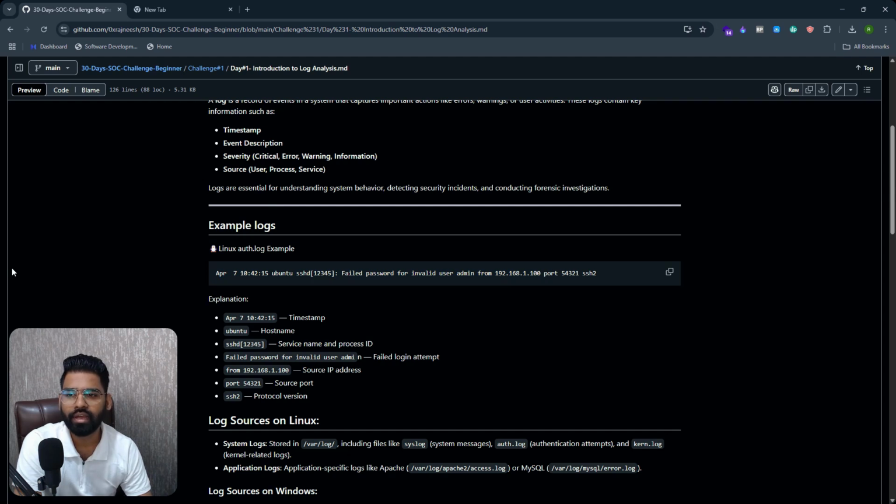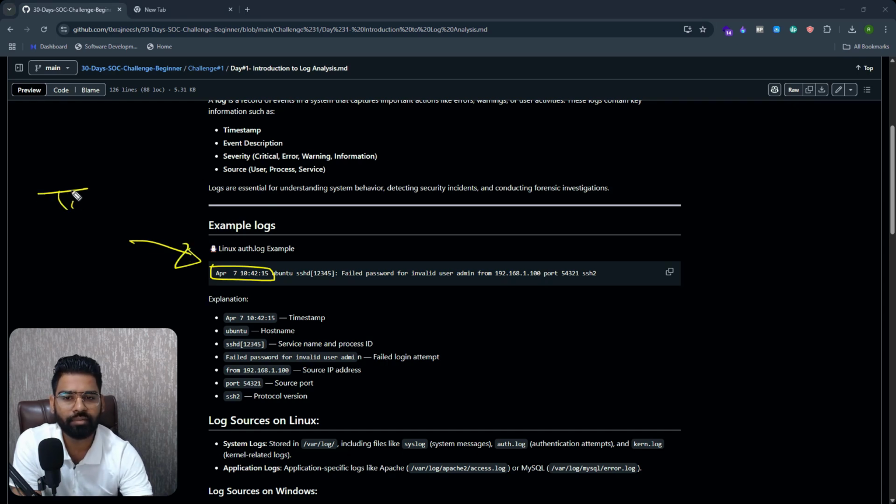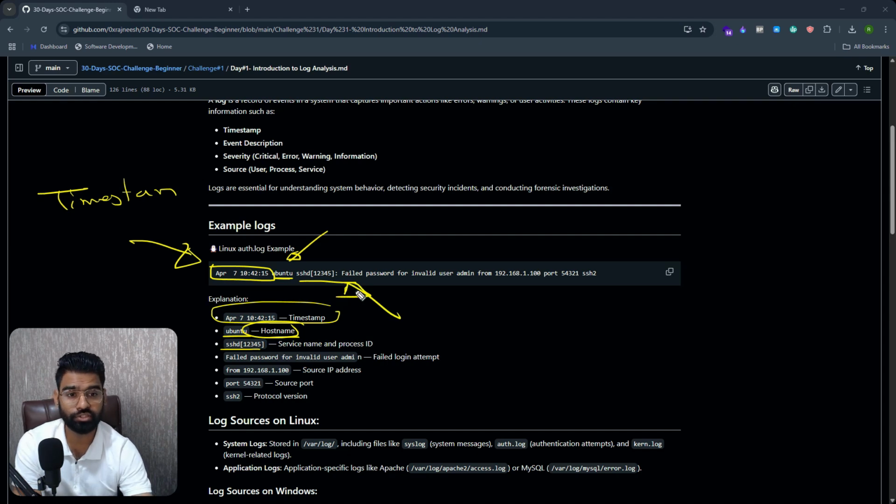As you can see, it can be divided into multiple sections. First, you can see this is your timestamp. You see this? This is your timestamp, and it's written over here as well. Then you have Ubuntu, which is the host name. Then you have sshd, which is the name of the process or the daemon. You see this sshd, which is ssh daemon.